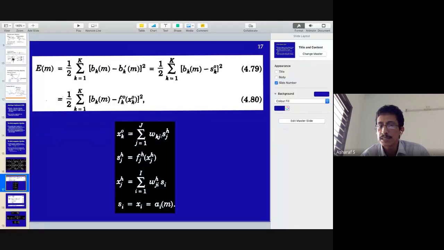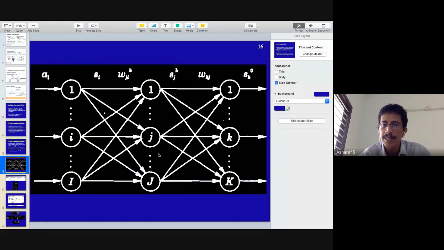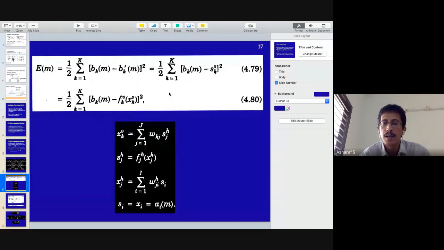So what is SJH? SJH is essentially the output of the hidden layer. How do you get the output of the hidden layer? When you push the activation through its activation function. Sj of H is equal to Fh of Xj. I've already told you this.